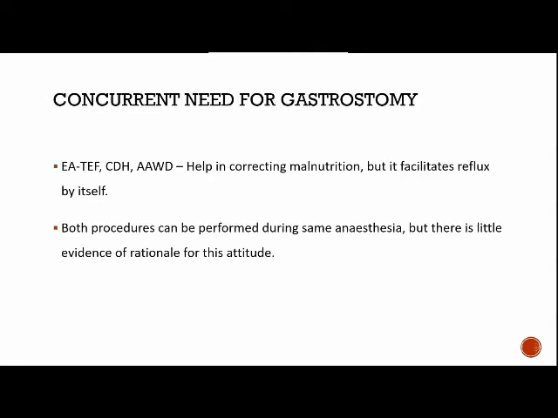The need for concurrent gastrostomy: in case of esophageal atresia, after CDH repair and anterior abdominal wall defects, it helps in correction of the malnutrition, but it also facilitates reflux by itself. Both fundoplication and gastrostomy procedures can be performed during the same anesthesia, but there is little evidence of rationale for this attitude.